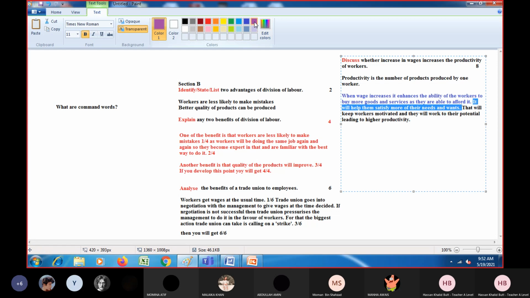This is another connection. Then I wrote that it will keep workers motivated, and they will work to their potential, leading to higher productivity. So this is the final connection I made.